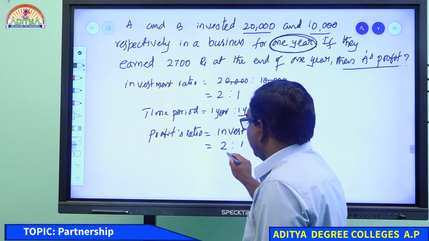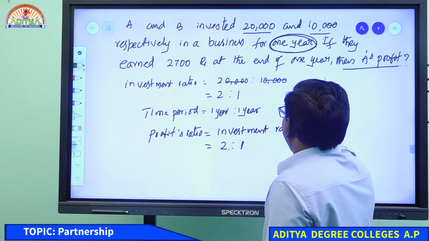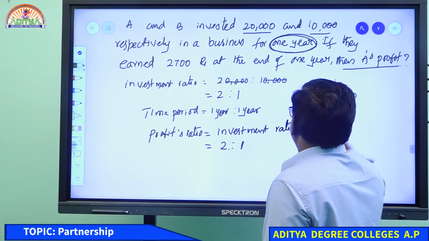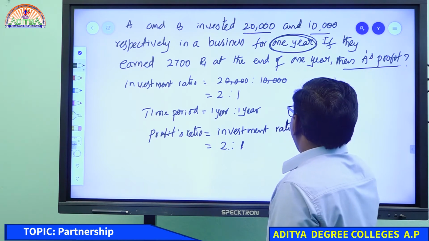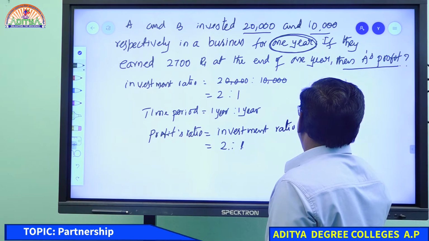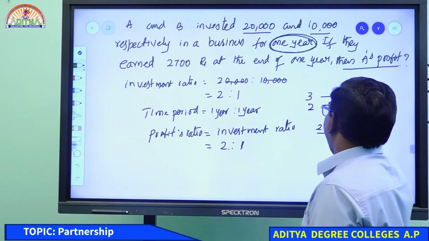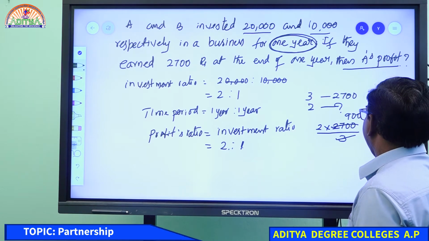Totally 3 parts are there, 2 and 1. So 3 parts we got 2,700 profit, and it is asking for A's profit. So 2 parts, how much? 2 into 2,700 by 3, 1,800. Very good, many of you wrote 1,800.